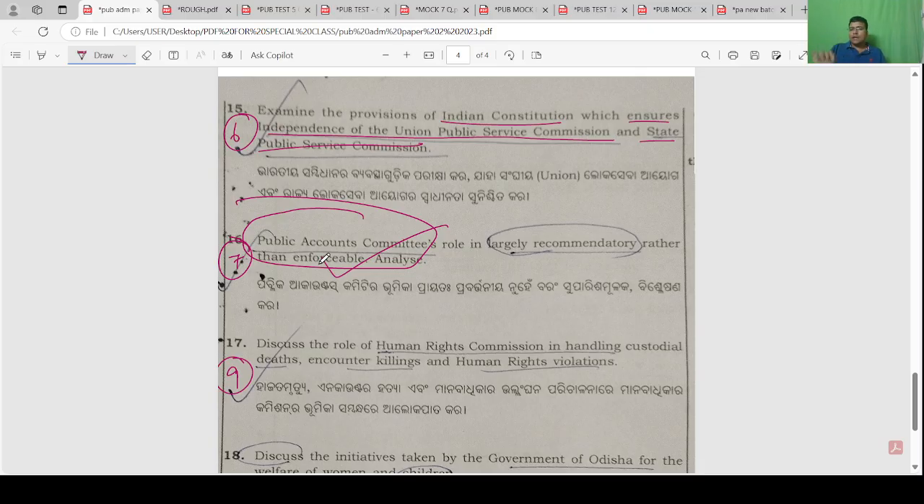Second ARC report: financial administration, steps to improve the efficiency of the Public Accounts Committee.